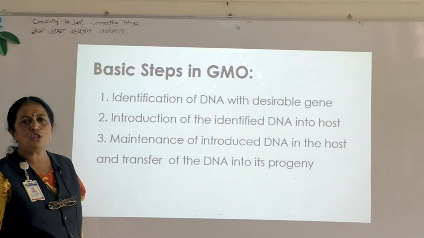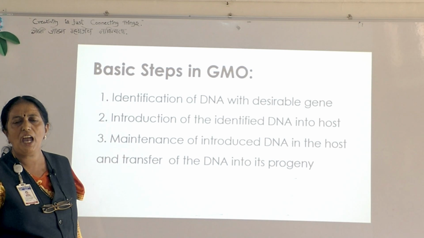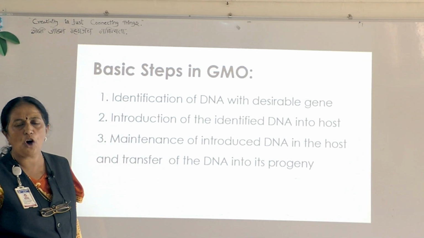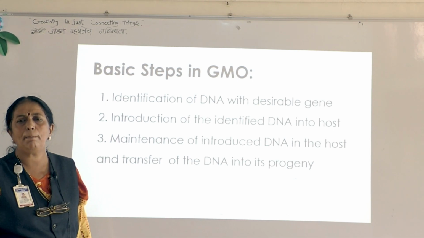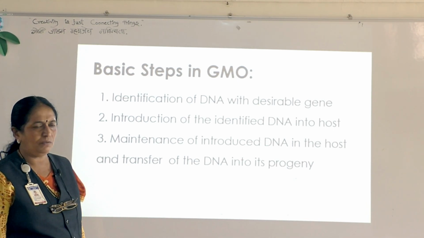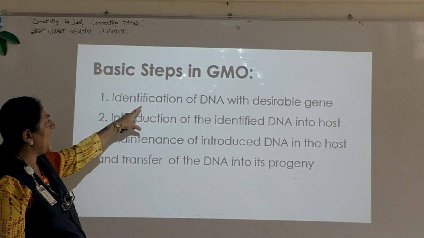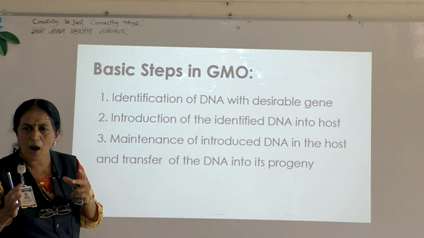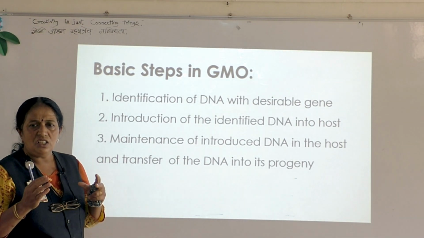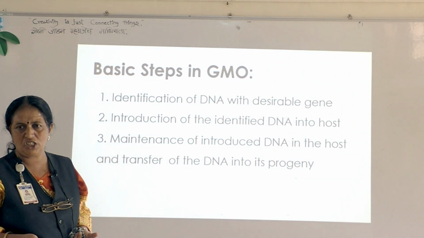Then the next point is basic steps in GMO. GMO, genetically modified organisms. Organisms may be a plant or an animal. There are three steps. The first one is identification of DNA with desirable genes. You have to identify the DNA in which the desirable genes are present.